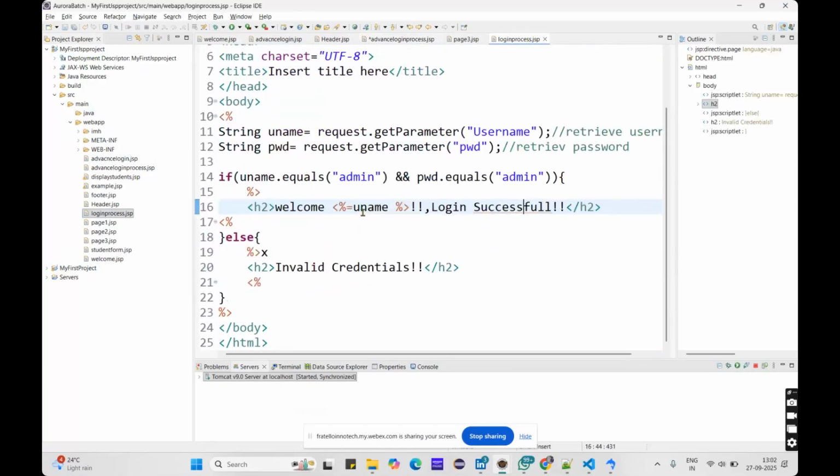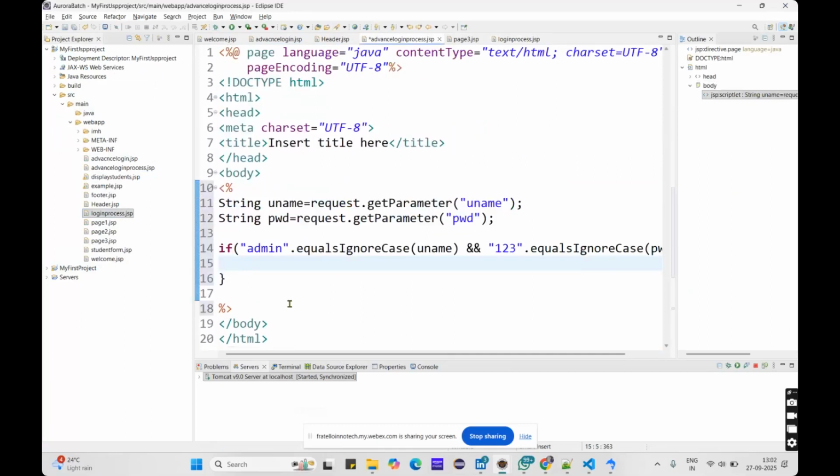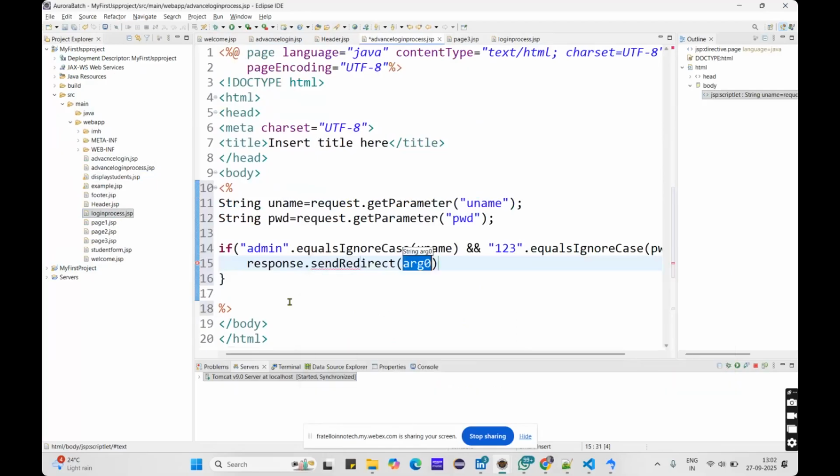In the previous login process we just welcomed him, but here I will redirect him to the welcome page. How can we redirect? We can redirect by response.sendRedirect. In this argument you can give the file address where you want to send. I want to send him to the welcome page, welcome.jsp. This is how you can navigate from one page to another page also. So from here, I want to send him to the welcome.jsp page.